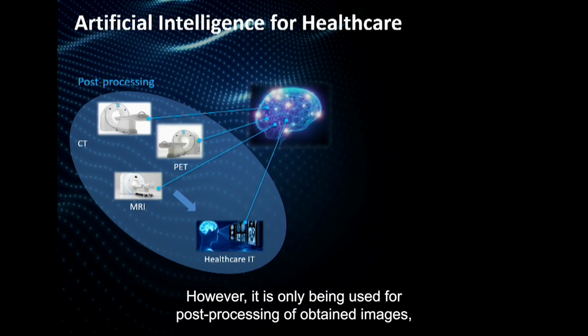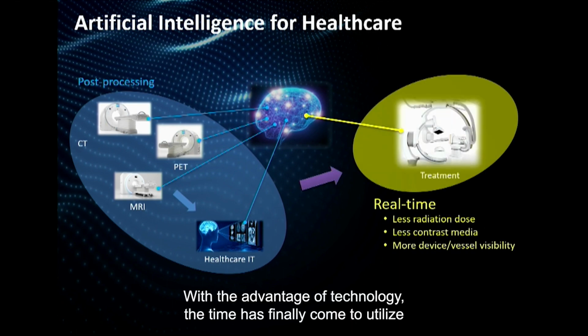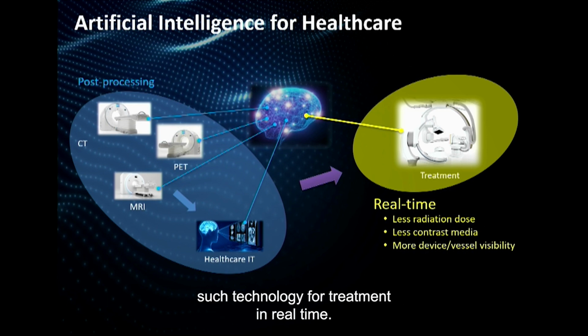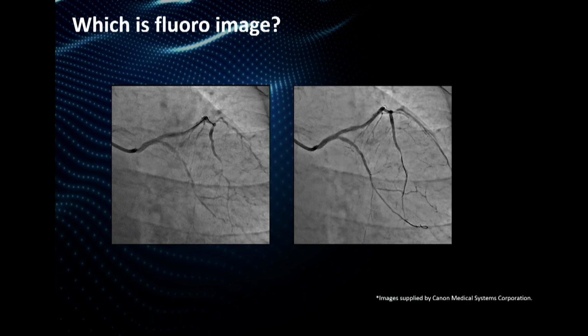However, it is only being used for post-processing of obtained images so far. With the advantage of technology, the time has finally come to utilize such technology for treatment in real time. So less radiation dose, less contrast media, more device and better visibility expected to be achieved with this technology.